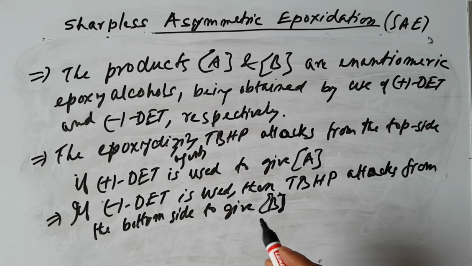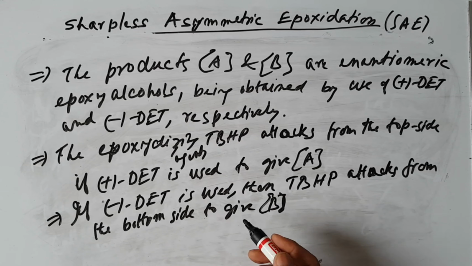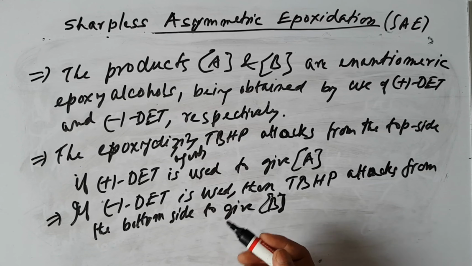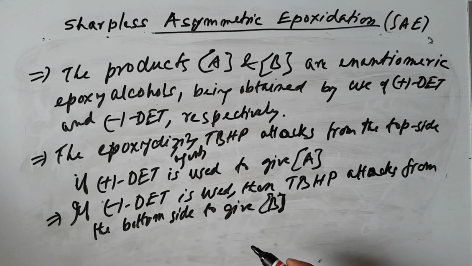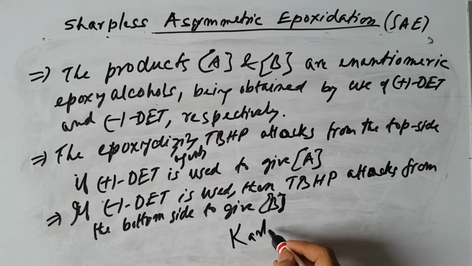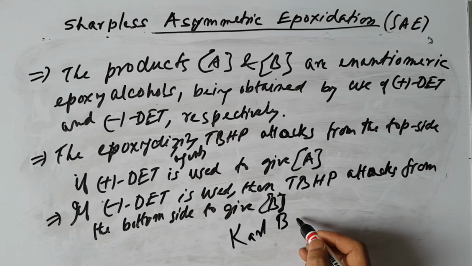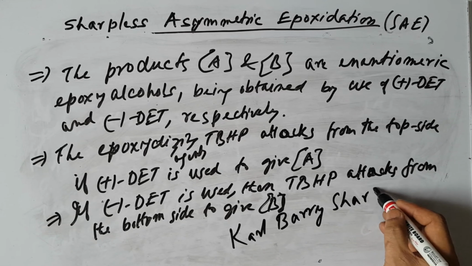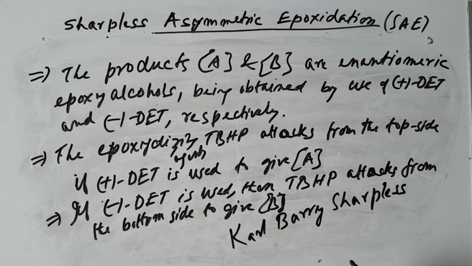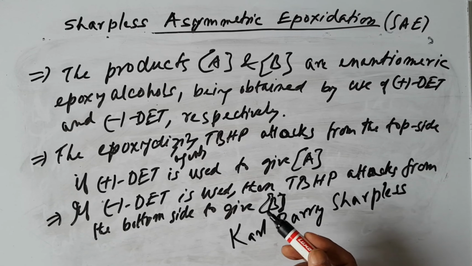This method is widely used, but the precise mechanism of the reaction is unclear. This reaction was introduced by the scientist Karl Barry Sharpless, who introduced the Sharpless asymmetric epoxidation.